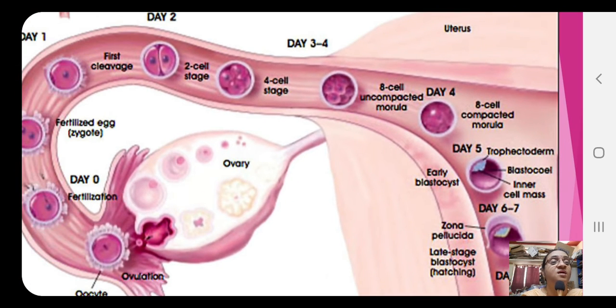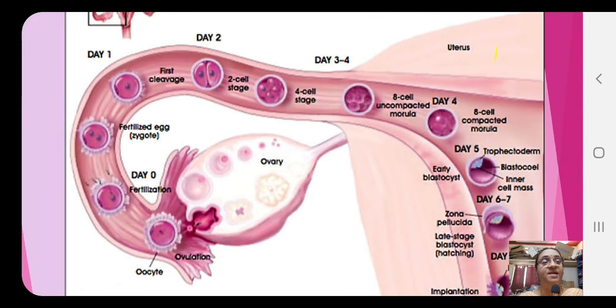Now you see, the blastocele, inner cell mass, zona pellucida layer. You are able to see how it has gone, and it is trying to embed in the wall of the endometrium and implant itself. So that is what is called implantation. When it tries to attach to the endometrium of the uterus and develop further, that is called implantation.